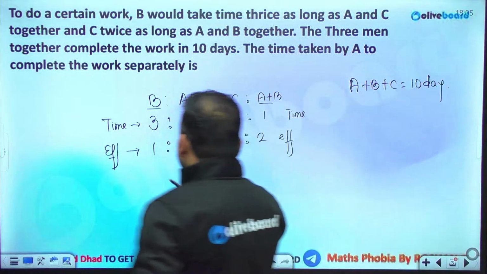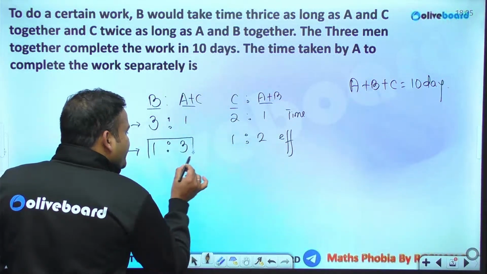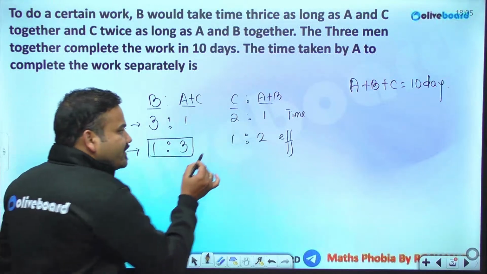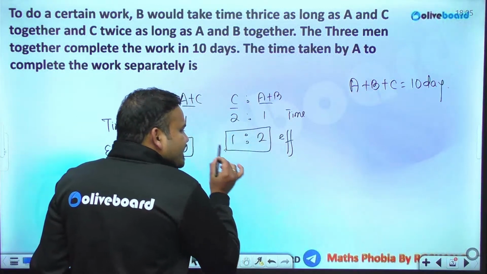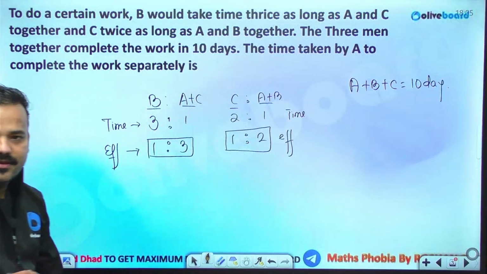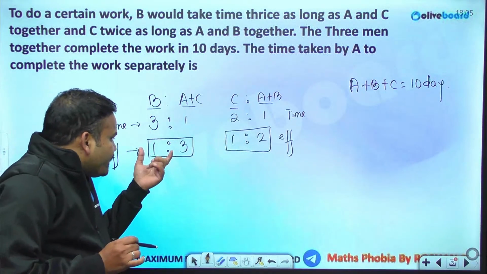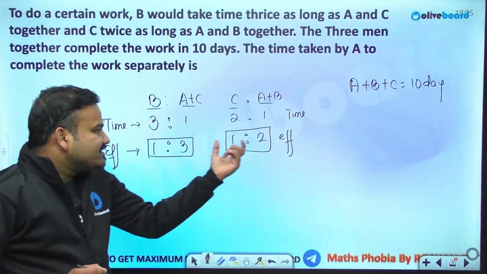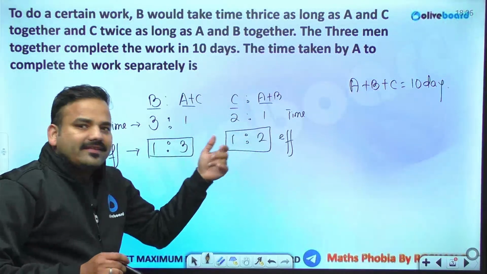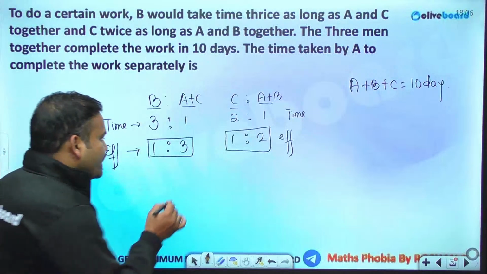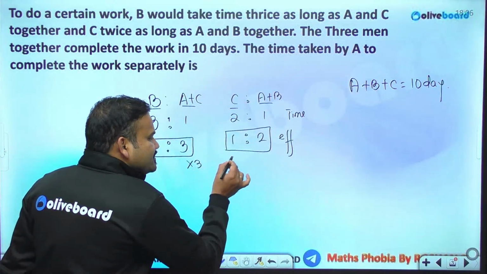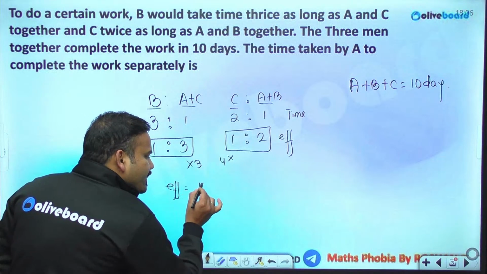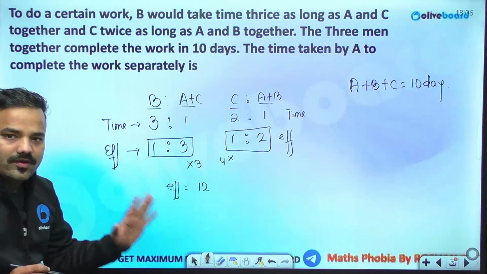See, here the combined efficiency of A, B, C is 4. But over here, the combined efficiency of A, B and C in the ratio is represented as 3. The combined efficiency of A, B, C should be the same. So this is 4 and this is 3. How to make 4 and 3 equal? Make it 12. To make it 12, I am multiplying this number by 3 and this by 4. So effectively, I am making the overall efficiency of A, B, C as 12.